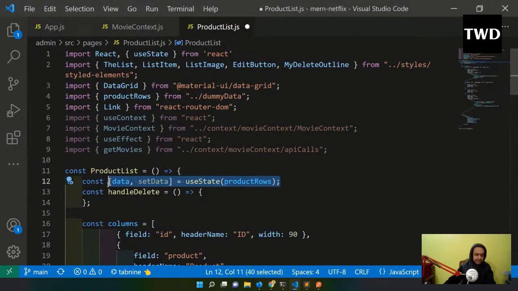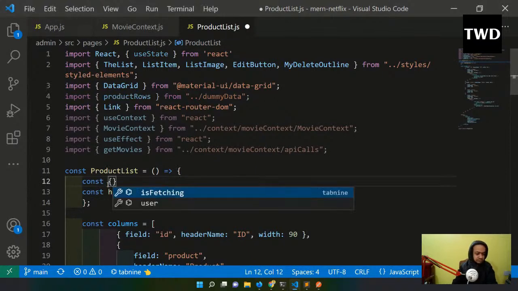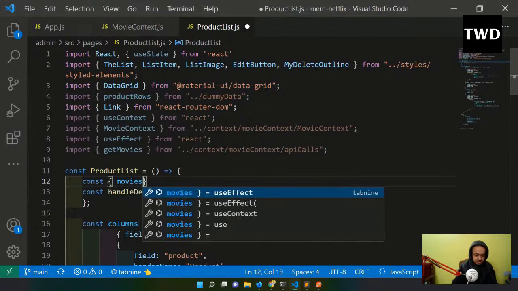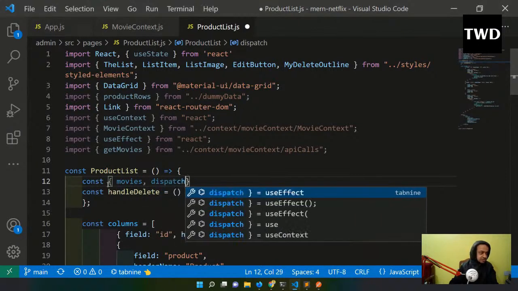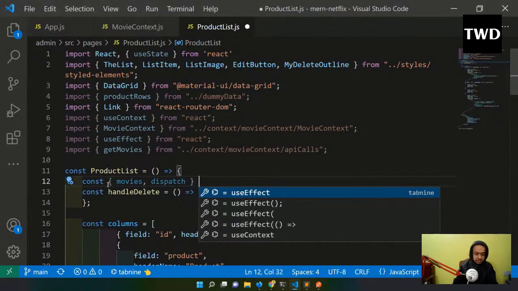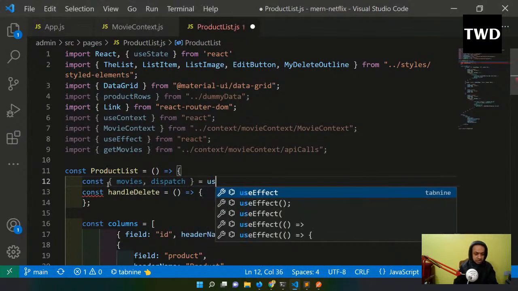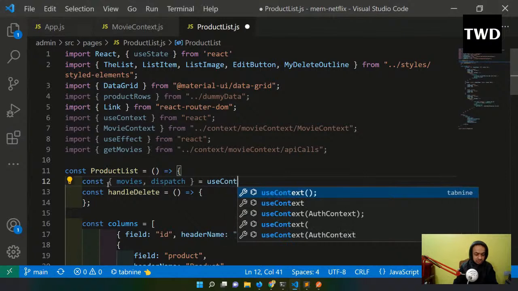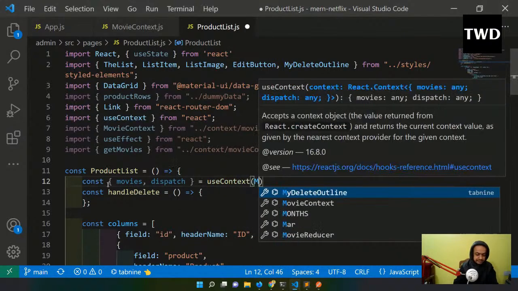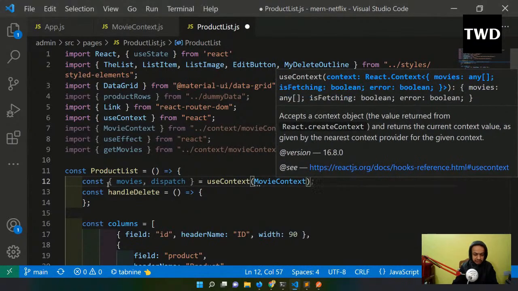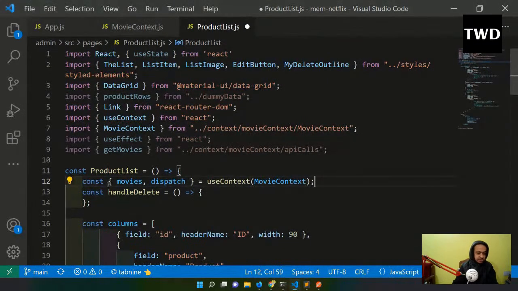So let me have this const movies, comma dispatch, equal to useContext, and MovieContext I'm going to have. And so this is done.